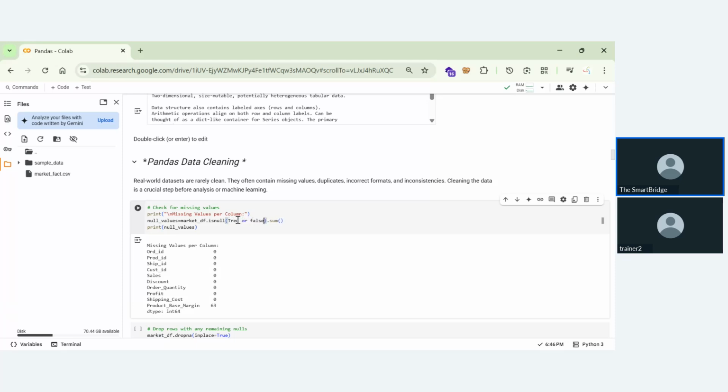This will represent true or false, and dot sum will represent how many trues and how many falses there are. If it is false, it will not count, but if it is true, it will count. So this will create a data frame where whatever is true is taken as 1. That means if there is any missing value, it counts as 1. If there is no missing value, it counts as 0. So let me just remove this.